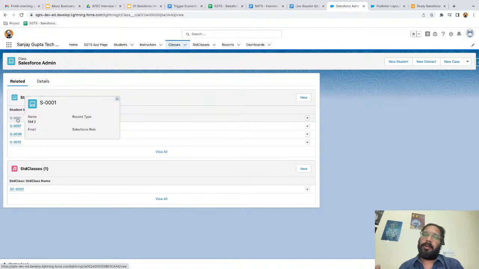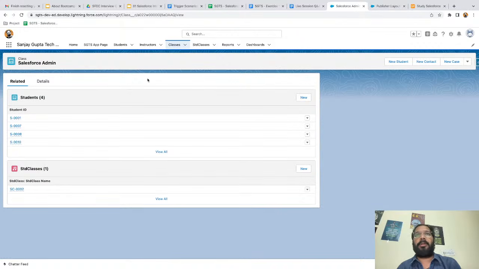You can have this cross object formula for 3 levels as well. Like you have a child, then its parent, and then the parent's parent is also available. In that case, you will have 3 objects. Let's suppose you are on the child object, the third one, and you want to fetch the data of the first parent through the second one. That is also possible. We'll be seeing that in the project, 3 level. Right now, I'm going to show you 2 level access through cross object formula.